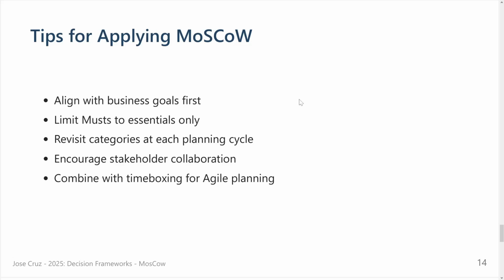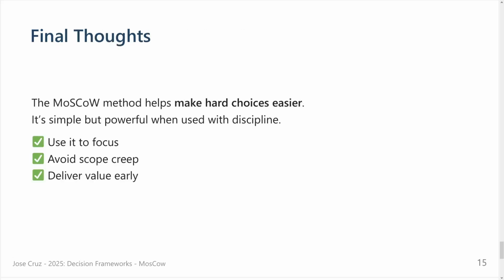Be careful with that. And final thoughts: the MoSCoW method helps make hard choices easier. It's simple but powerful when used with discipline. Use it to focus, because that's one of the main reasons. Avoid scope creep, which is just having too many features. Don't put too much scope there. Just understand what is the must, the should, the could, and the want, and stick with it as much as you can.